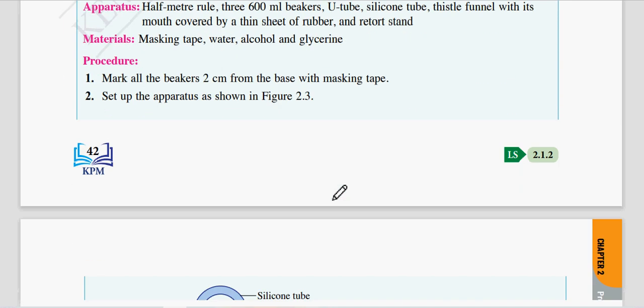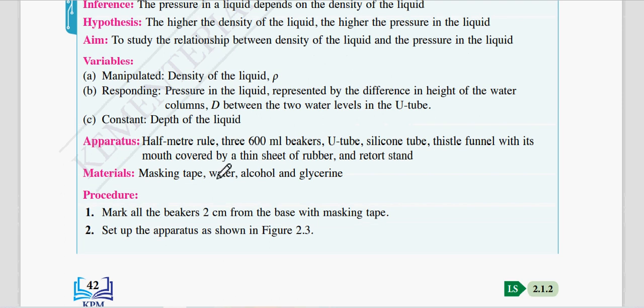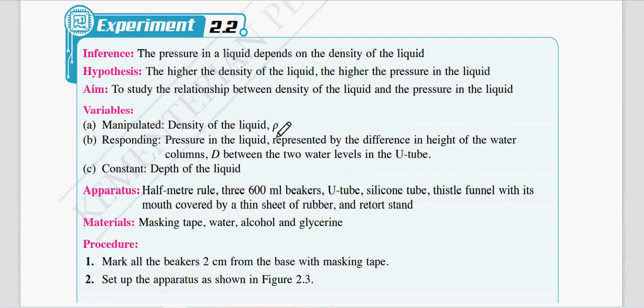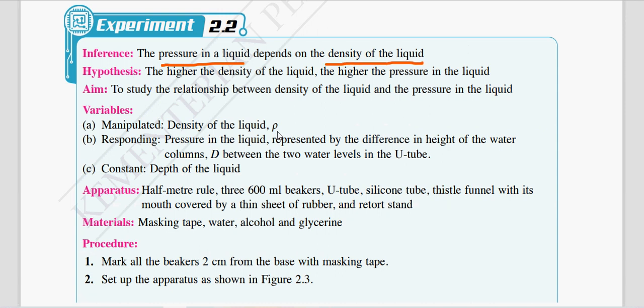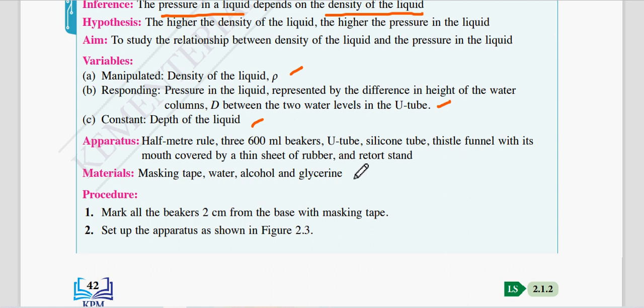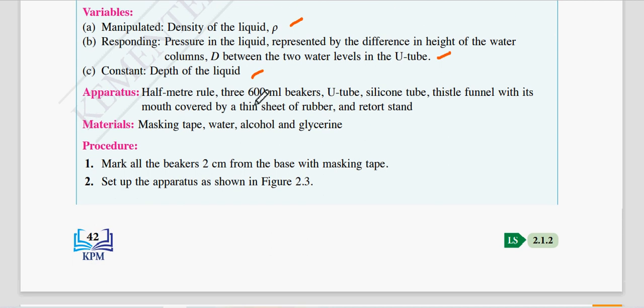So on page 42, this experiment is to determine the relationship between pressure in liquid and the density of the liquid. Alright, so as usual, this one cikgu just pergi dengan laju. Please read yourself. Hampir sama with the experiment above. Okay, it's just that the responding variable and the manipulated variable are different. This is density. Okay, depth is the constant variable.